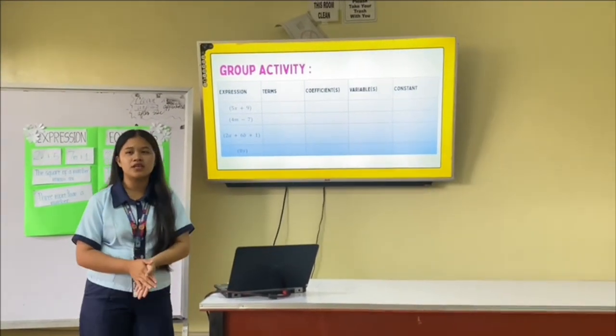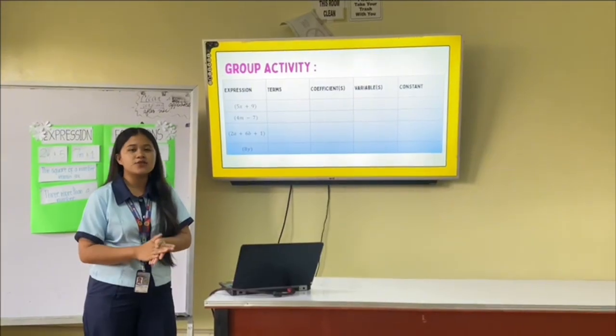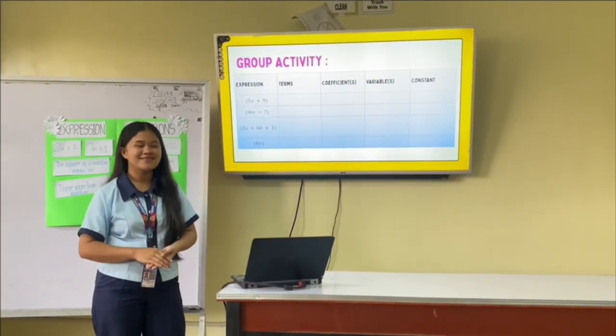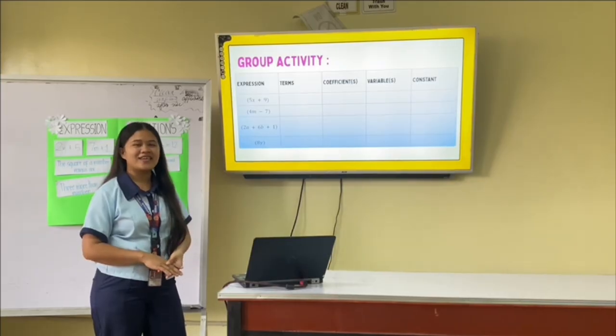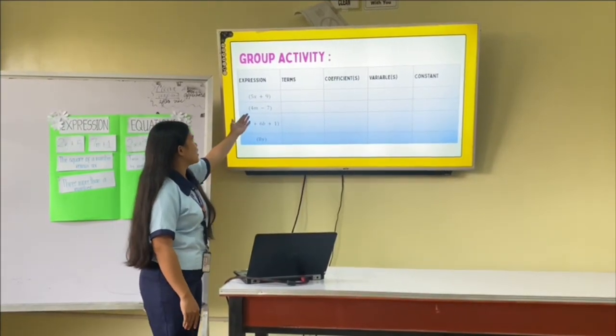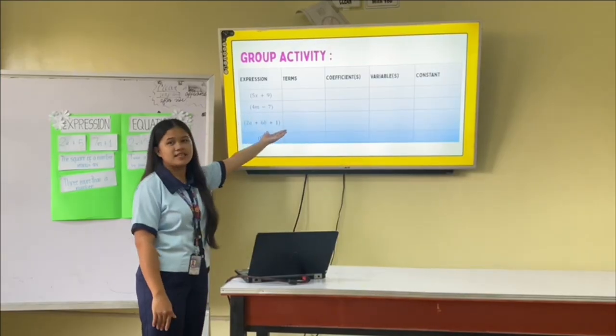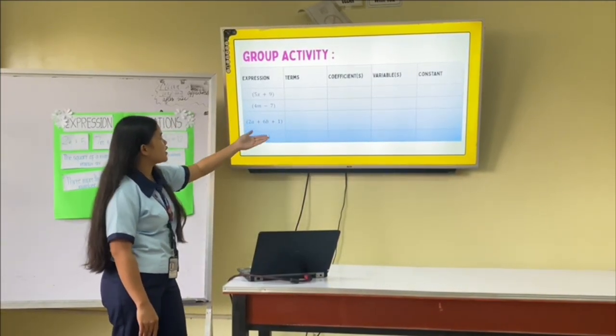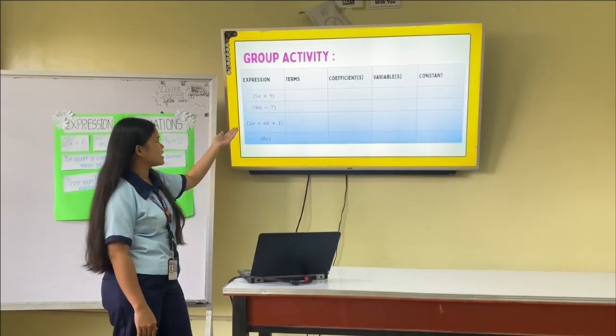Who among you can identify the different parts of an expression? Yes? Okay, very good. The terms in this expression are 4m and 7. Then the coefficient is 4, the variable is m, and the constant is 7.